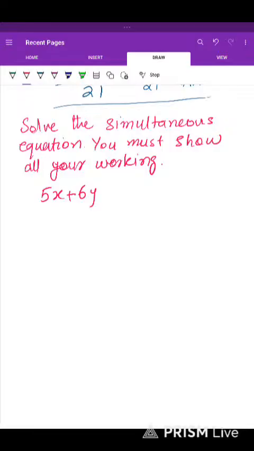5x plus 6y is equal to 9. 3x minus 2y is equal to minus 17. x and y, two unknowns. So two unknowns, two equations together. These are called simultaneous equations. We have to solve the simultaneous equations, which means we have to find the values of x and y.